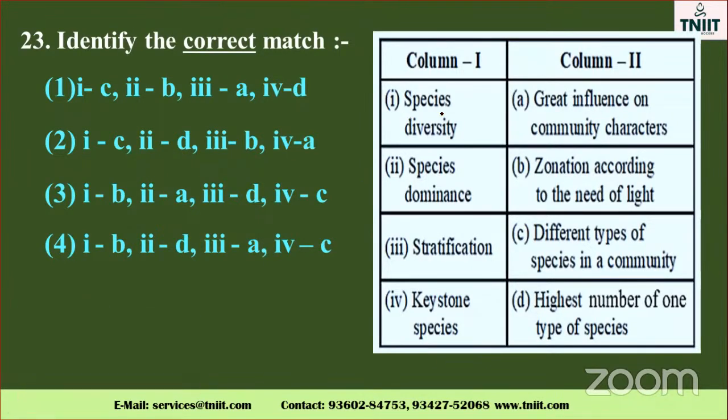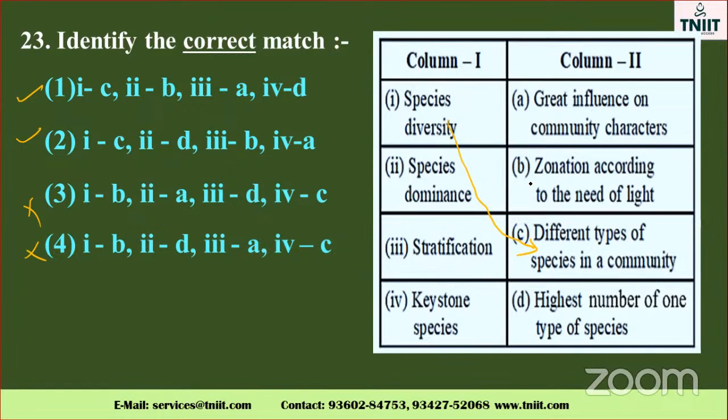See this one? Species diversity. Normally, species diversity occurs where different species of a community are present. So the one is C. So this is the option. These are the two options. This one will not come. Species dominance. Where is the species dominant? See, both are the same only. Isn't it? One is C, two is B given, two is D given. Species dominant is B means where?